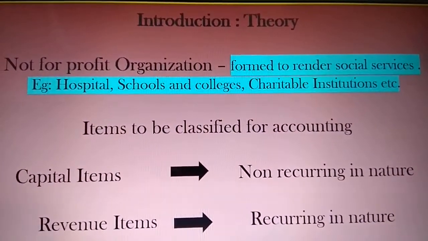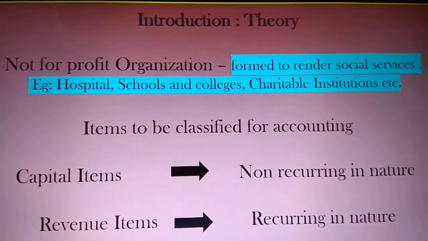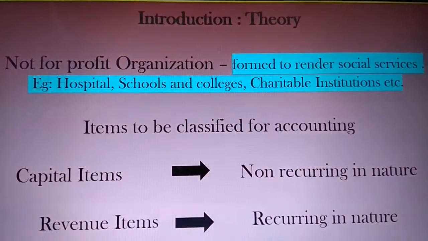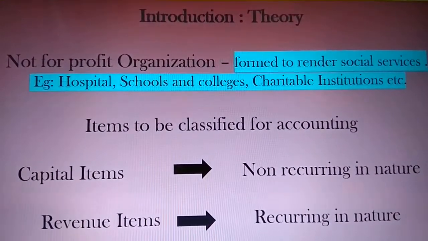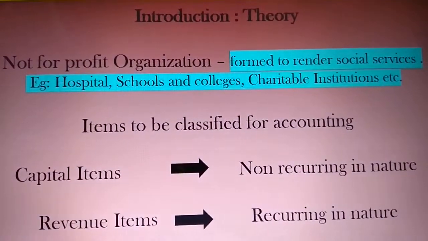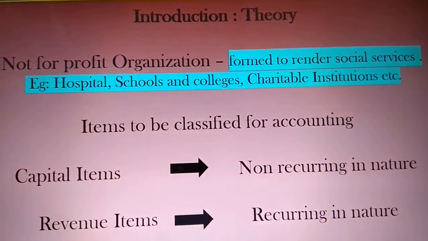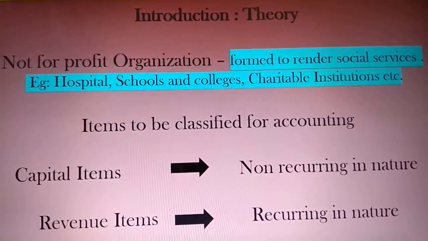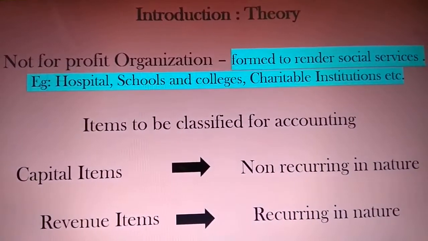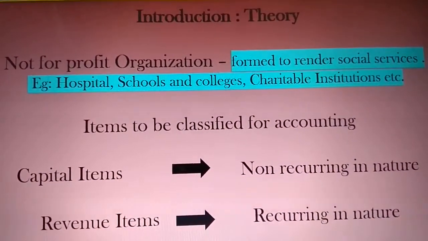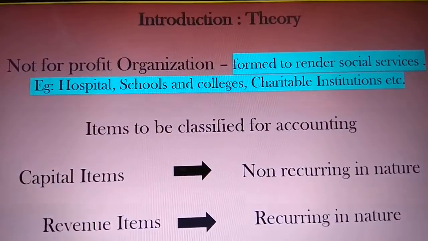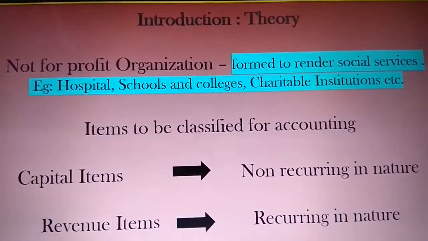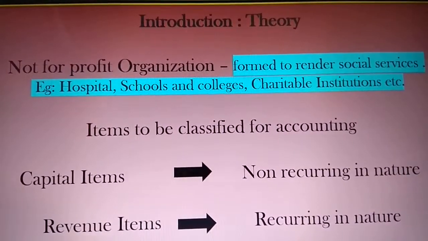And apart from this, you also have the receipts side, which means you receive a donation, a fund for special donation, or it could also be life membership fees, where someone wants to take part and act as a member of your firm or institution. This type of money which is received as a fund is going to be under capital items because these are all appearing only once. That is why they are non-recurring in nature.